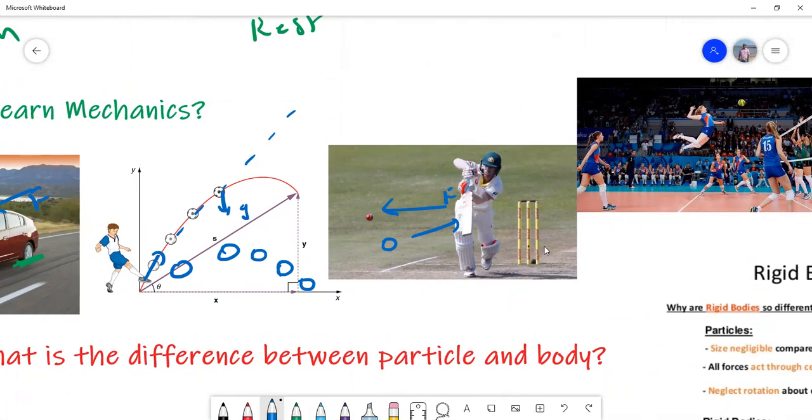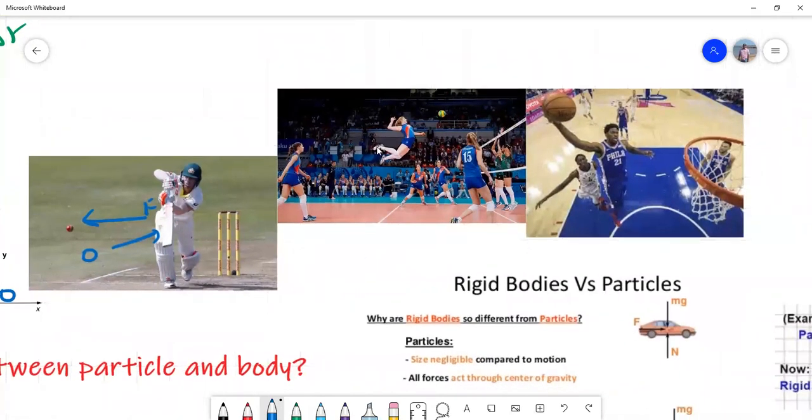And you can look at this volleyball. If they want to throw the ball to the other side, this girl has to exert force on it, and even these people also will exert force in order to throw it this way. Here also people have to apply force, and they change the direction of motion, and even the path changes. Sometimes it moves in a parabolic path, sometimes on a straight line and all that.